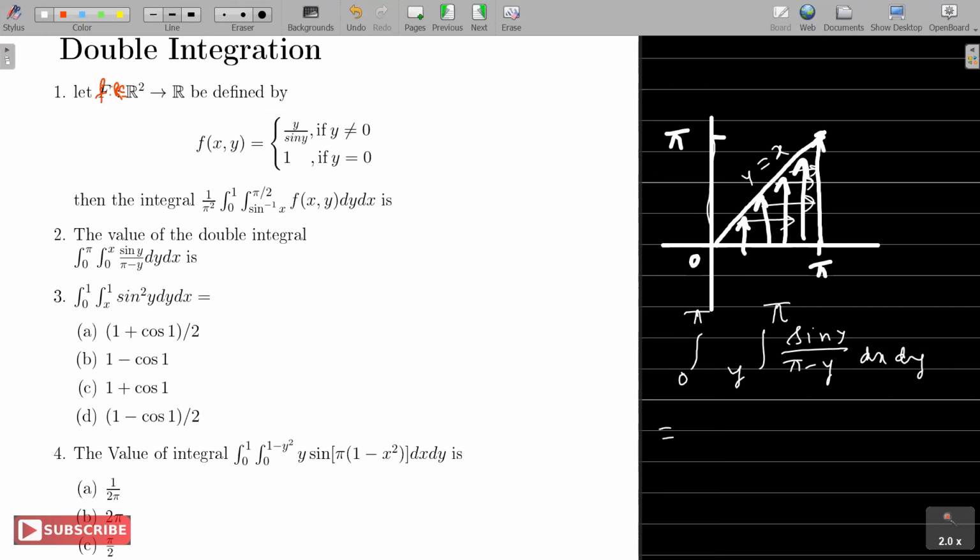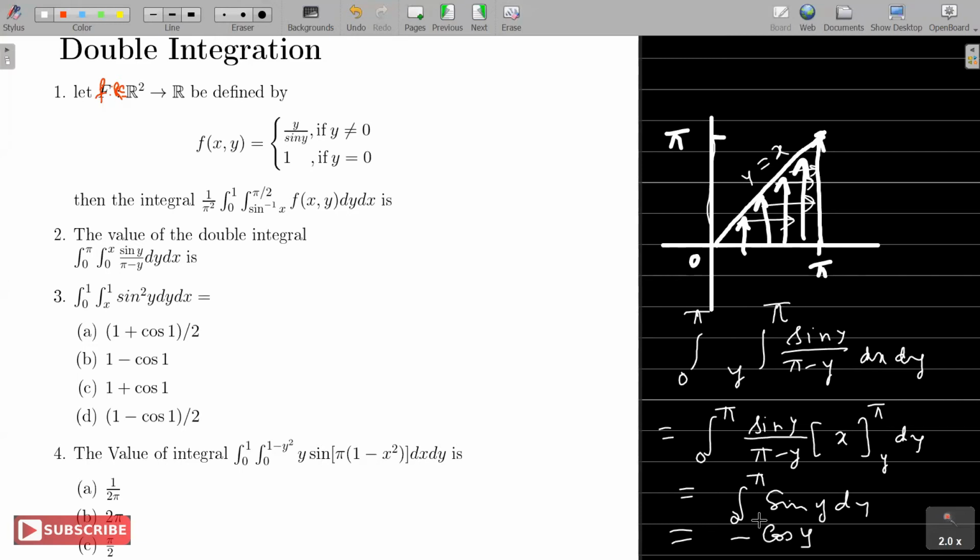So your first integral will be simply x, right? And see that the term in the denominator, pi minus y, gets cancelled now, right? So essentially it's 0 to pi sine y dy. Take care, the integral of sine is minus cos y.